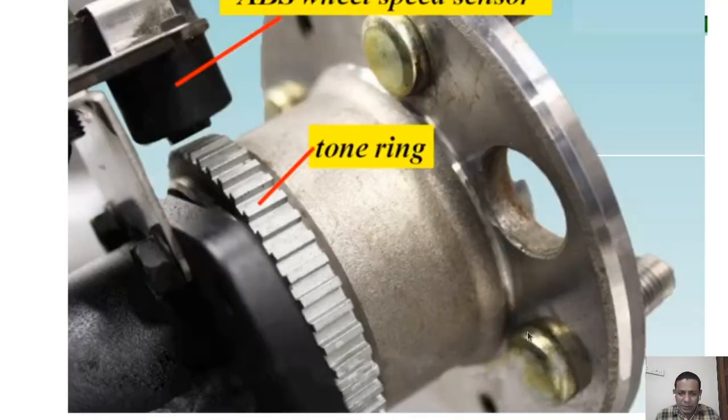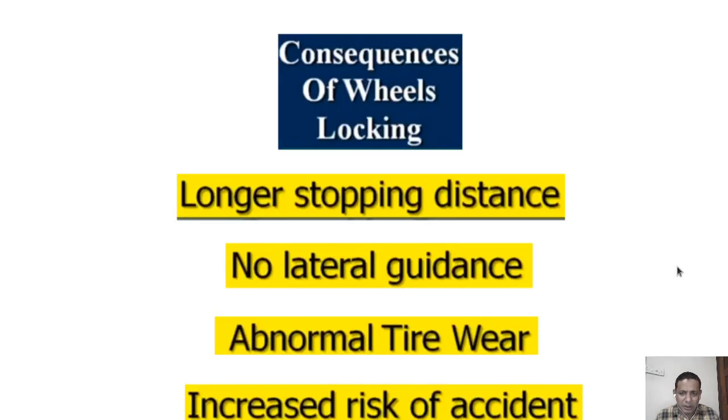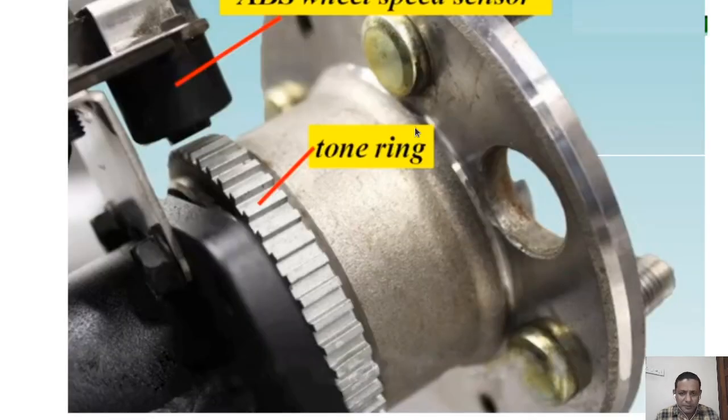In the previous slide, we have seen that there was a speed sensor in the wheel. This is a tone ring, a toothed wheel, and there is an optical sensor. Because of this optical sensor, we can detect how many times it cuts the signal.